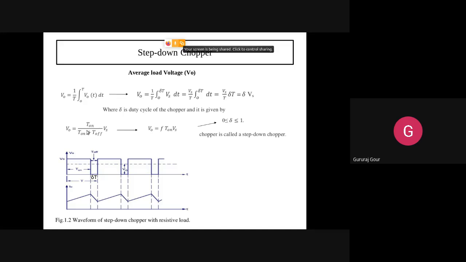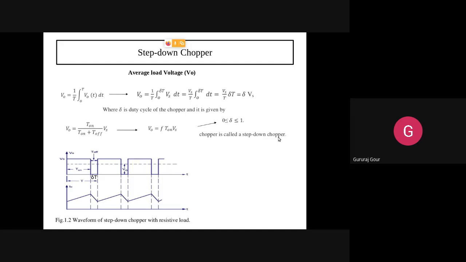δ value will be different. If you express this V0 in terms of δ, what will you get? V0 equal to δ into Vs. But this δ value will be kept from 0 to 1. Means what it is indicating, if you take any value between 0 to 1, for example 0.2, output is something that is equal to Vs. Suppose if you take DC, that is 5 volts, 5 into 0.2, or for example 5 into 0.5, what will you get? 2.5. Means how much voltage we got? Input DC voltage is 5 volts, but output how much are you getting? Half that. That's what is step down chopper.